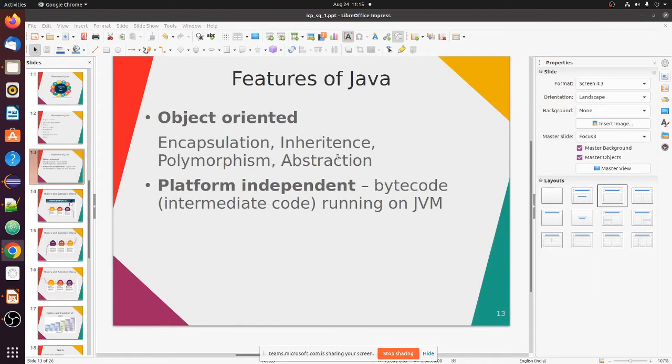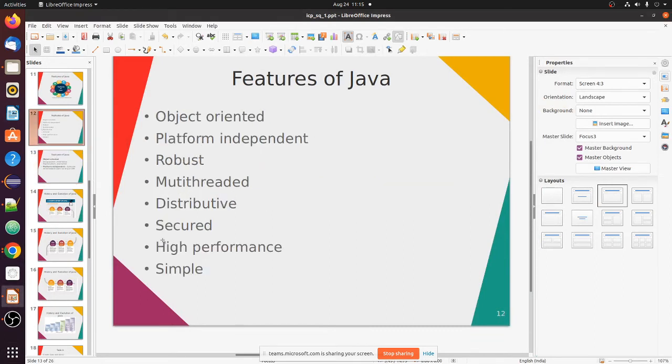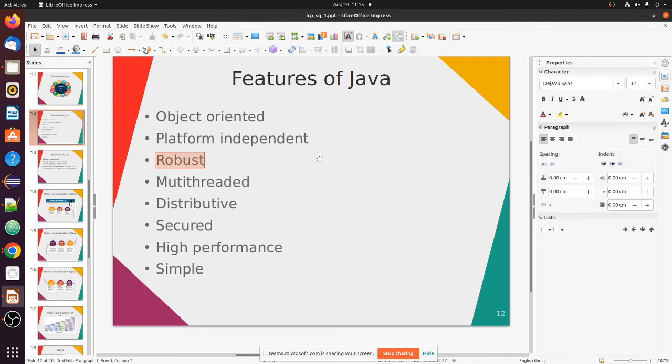Okay, now next thing. What do you mean by robust? How do you define robustness? Irrespective of any kind of failure or error, it can handle the error, and it can give guarantees that it will run with some efficiency or without fail. So that defines robustness of a program or a system.